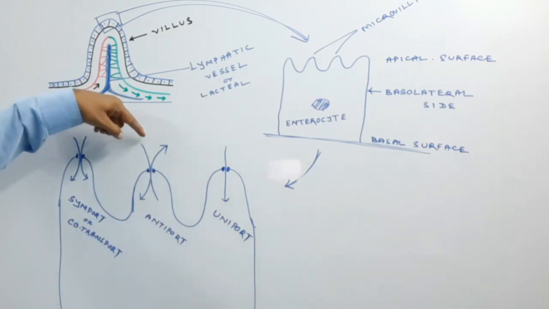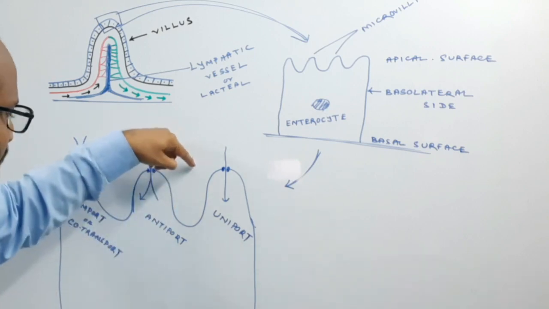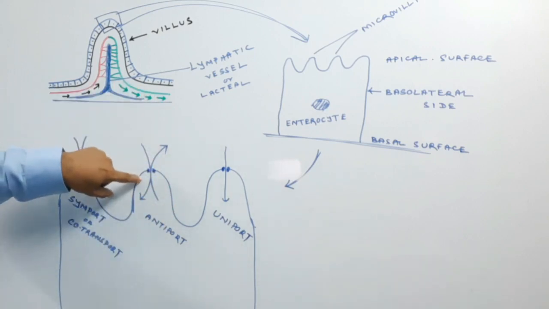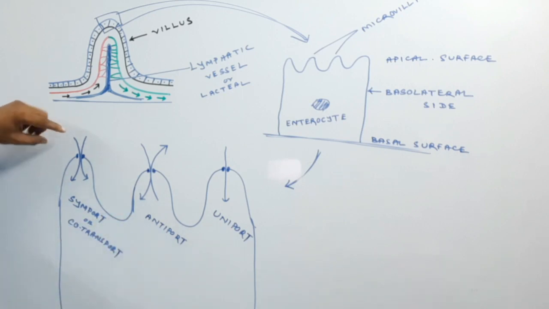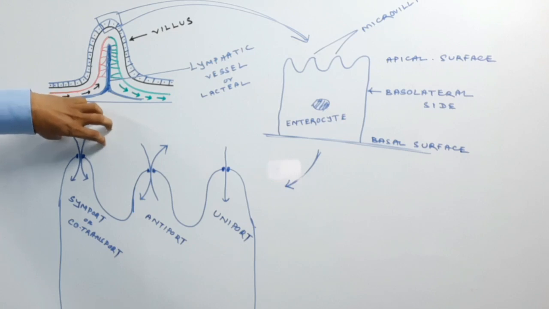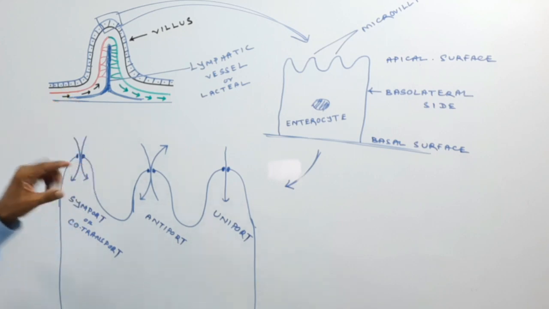If one substance enters in and another substance gets out, this type of gate is known as the antiport. If two substances together go in or go out, such a gate is known as the symport.